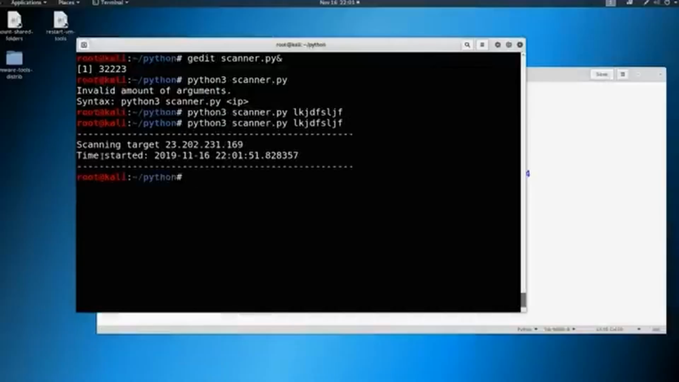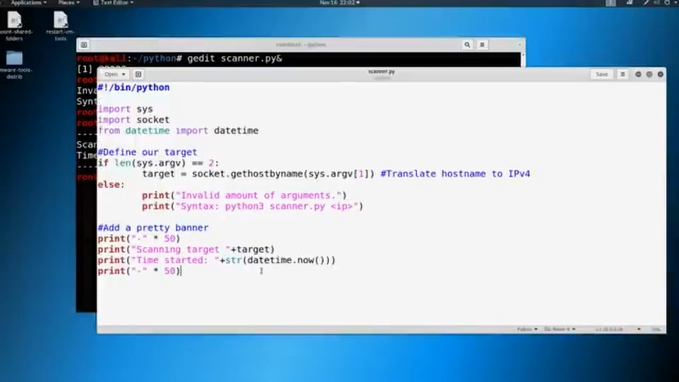And you can see it says, okay, scanning target, and it's resolving to this 23. This is not accurate, but you know, just let it do its thing. And then it's got the time started of the scan here. So you can see here, I'm putting in a host name and it's trying to resolve to DNS to this. Maybe this is what it resolves to. I don't know, but we'll move on.